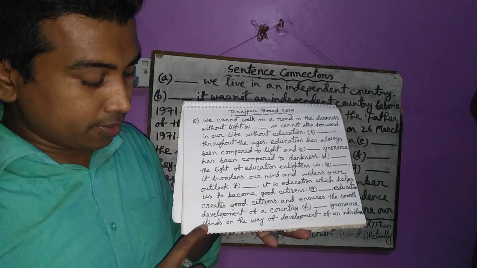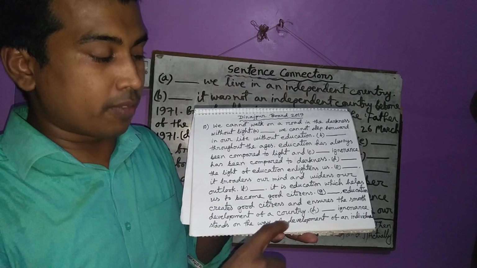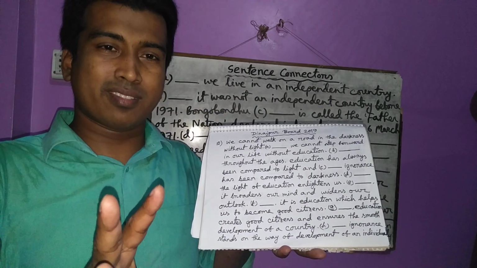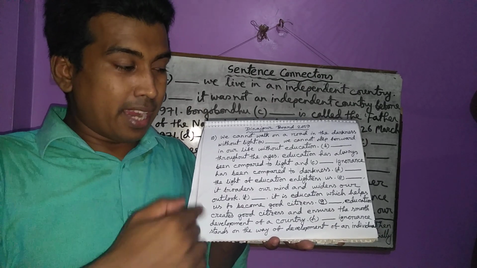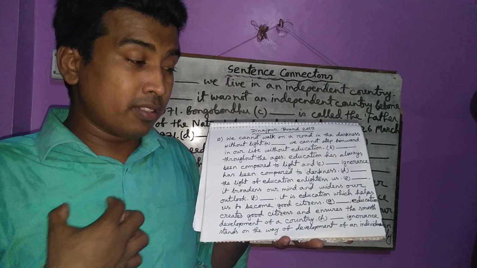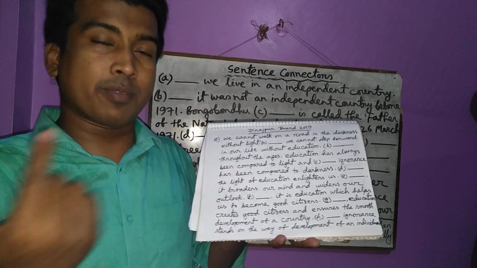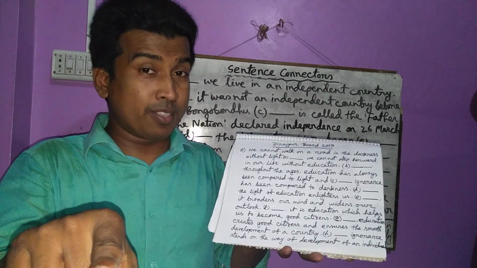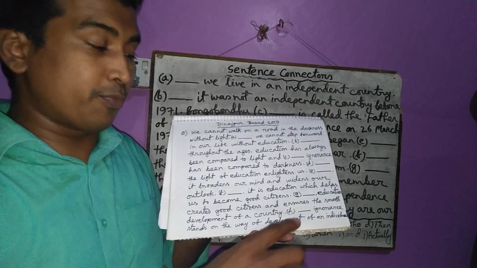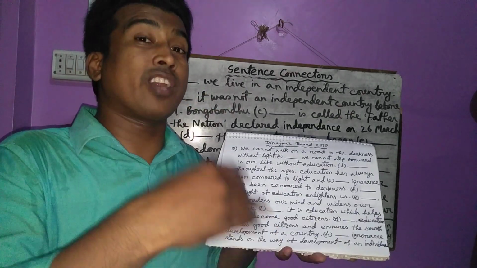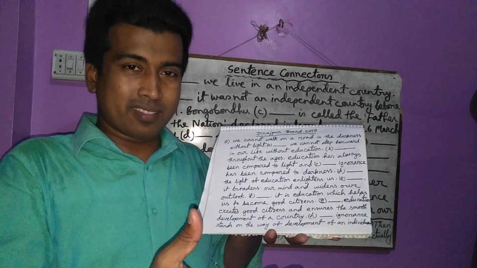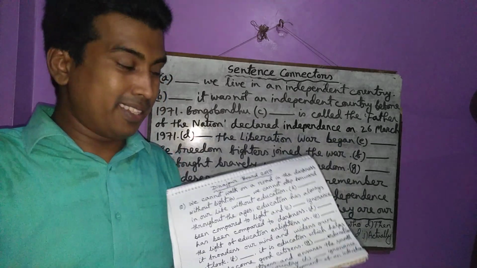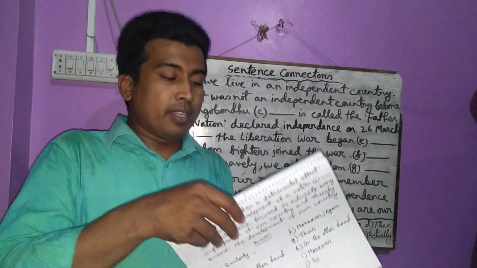Then in the next sentence, there is also a gap in the very beginning of the sentence. What is it? Ignorance stands on the way of development of an individual. Totally contrasting point. Understand? Education ensures our development. Ignorance stands on the way of development. That means totally contrasting point. What do you use now? I have told you a few minutes ago that here you have to use on the contrary or on the other hand, because of having a contrasting point here. Okay. I think you have understood.